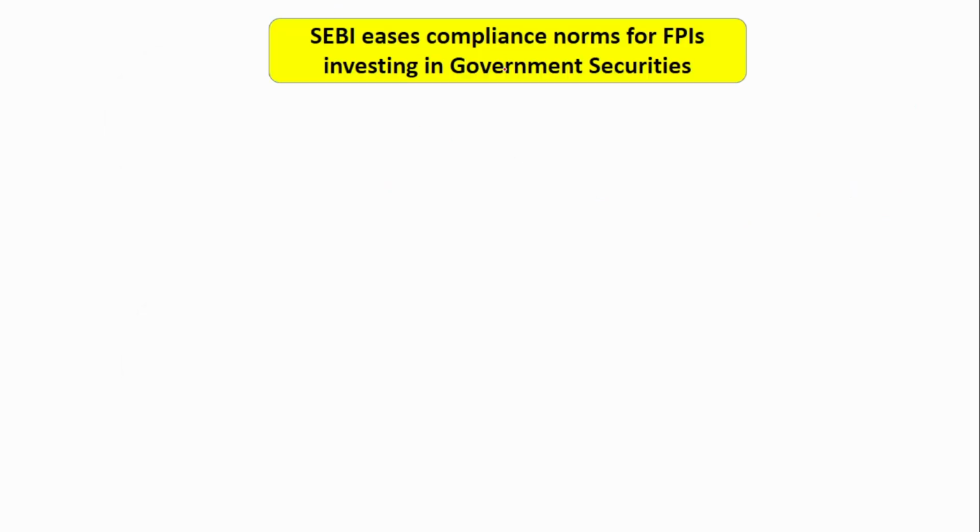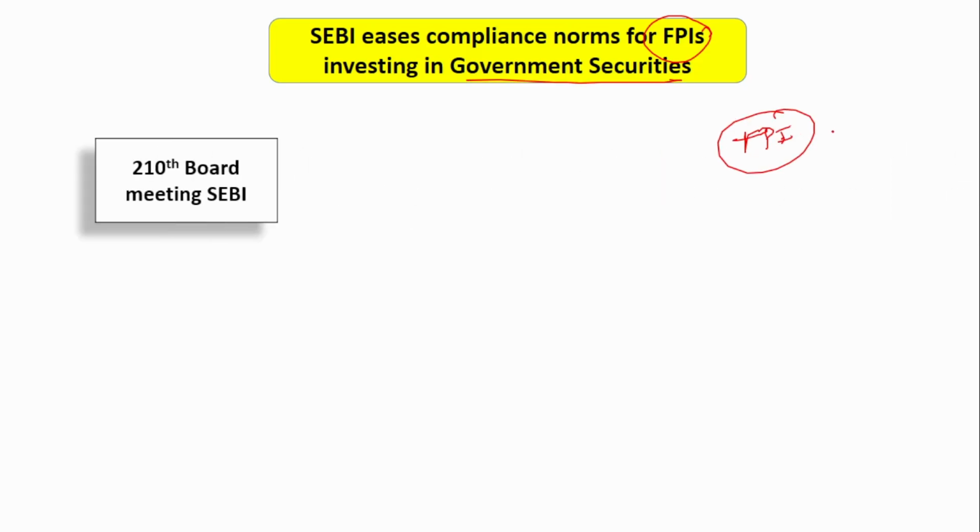Next is SEBI eases compliance norms for the foreign portfolio investors investing in government securities. So FPI, I am sure you would have heard, right? What is FPI? Here, foreign investors who want to invest in Indian securities, Indian bonds, but they don't want to register themselves with the Indian regulatory bodies because they think it is a very huge procedure.